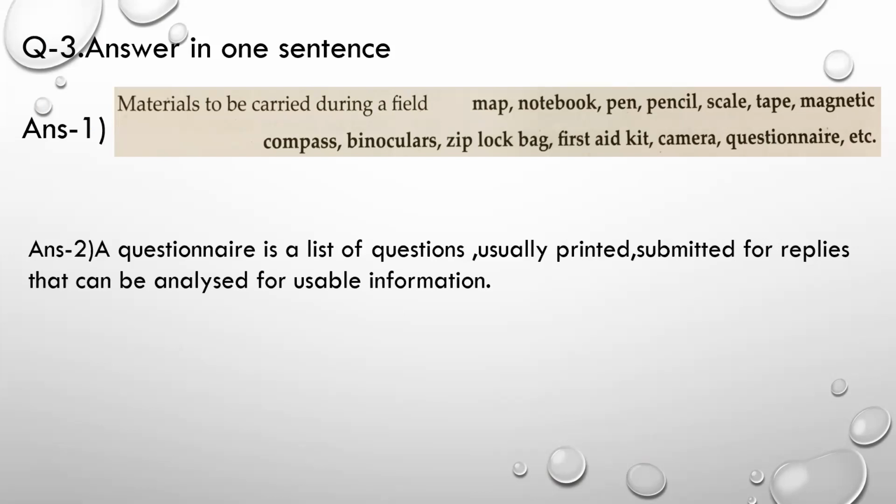Second question, what is a questionnaire? So what is the exact meaning? A questionnaire is a list of questions, usually printed, submitted for replies that can be analyzed for usable information. In short, it means a list of questions which we have decided to ask to the people who are present in that particular area where we have decided a field visit. Next,